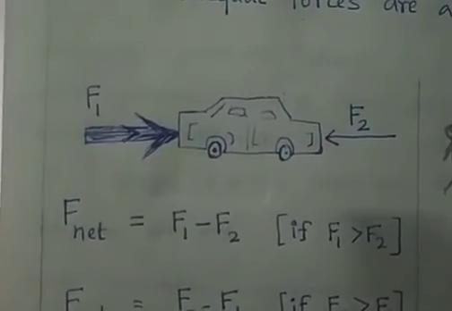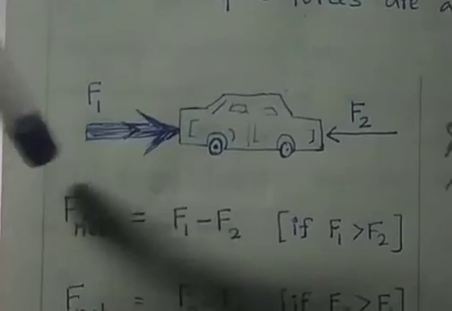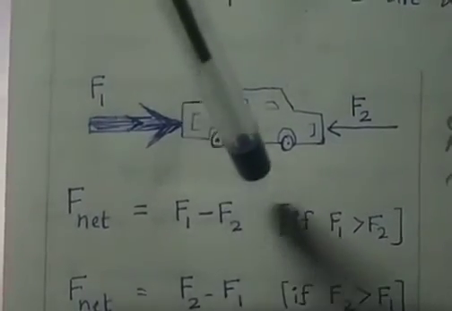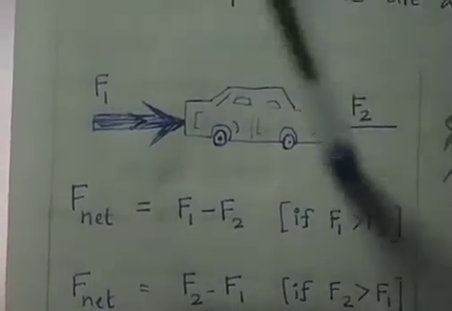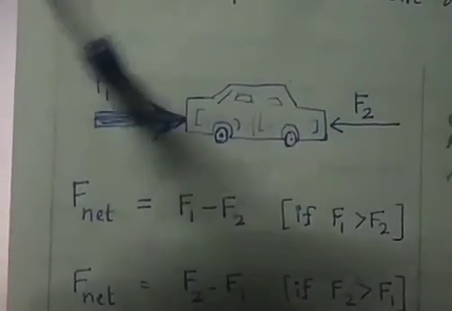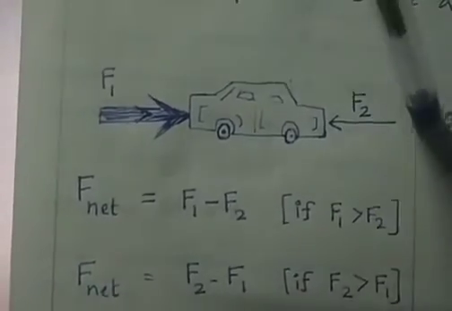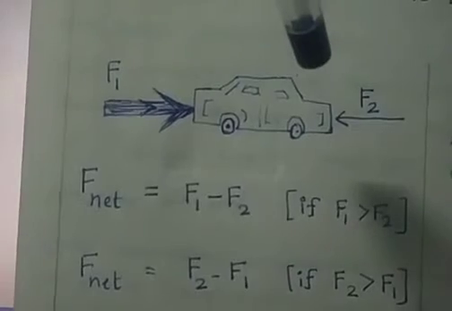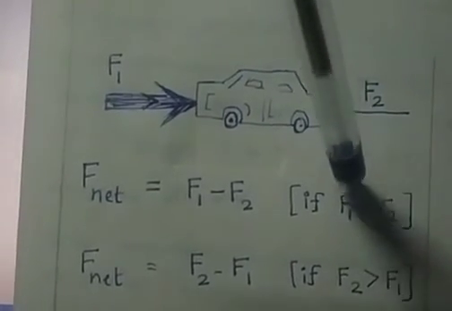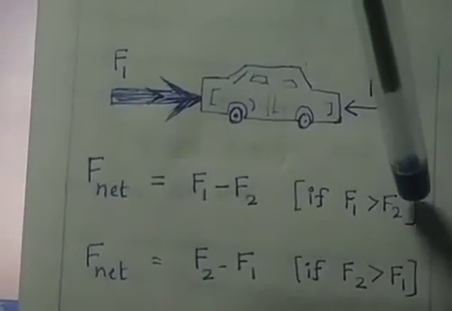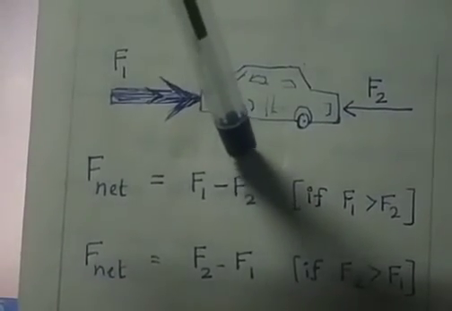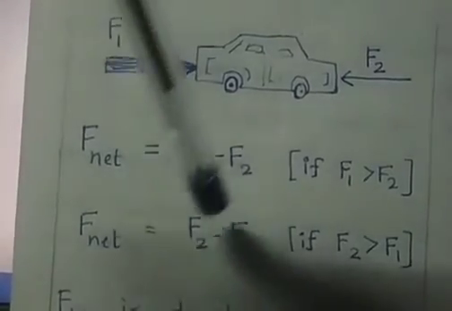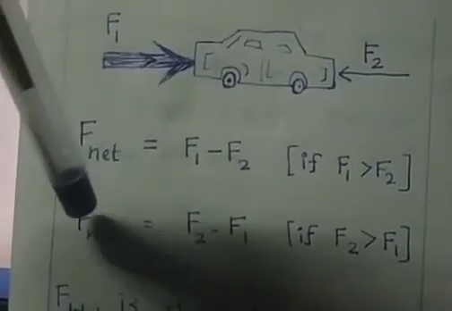So how do we calculate the total force F net? Here one force is taken as positive and the other force is taken as negative, because its direction is changed compared with the previous one. F1 is acting rightward, now F2 is leftward, so the leftward direction force is taken with a negative sign. By adding both, we get F1 minus F2. Here F1 is considered greater than F2. Suppose the value of F2 is greater than F1, we use the greater magnitude force minus the smaller magnitude force, so F net is equal to F2 minus F1.